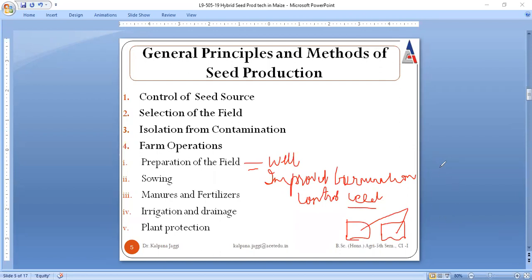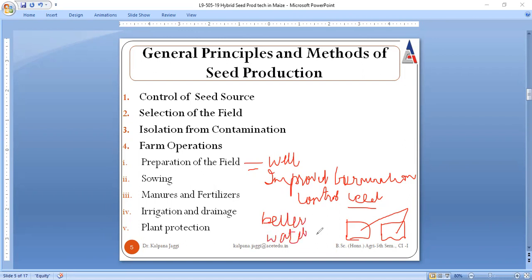In that case, your desired crop will remain unhealthy, and we cannot reach our goal, that is higher production, right? So this is the reason that whatever field is utilized for the production of the seed must be well prepared. It should give a higher percentage of germination. There must be control of the weed, and at the end, there must be better water management.